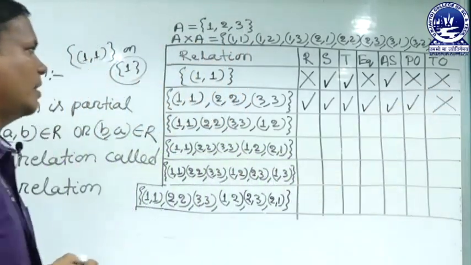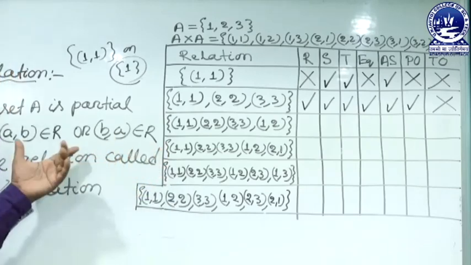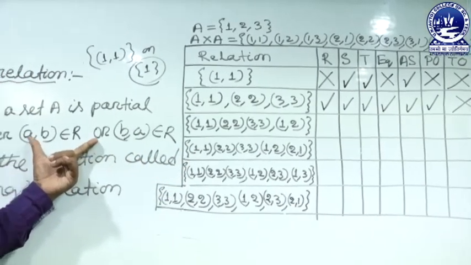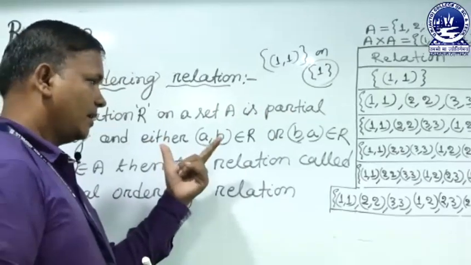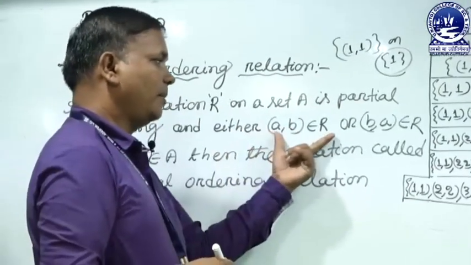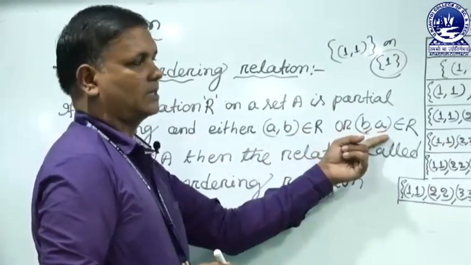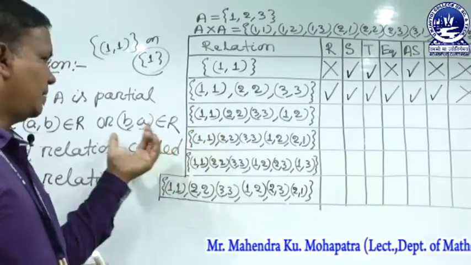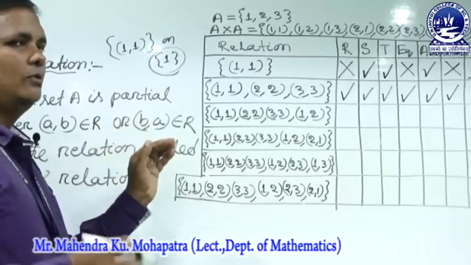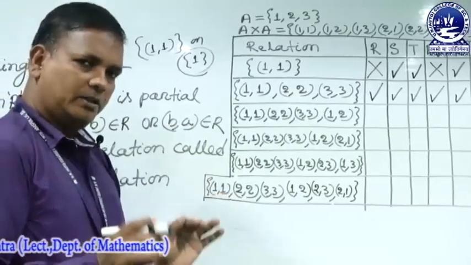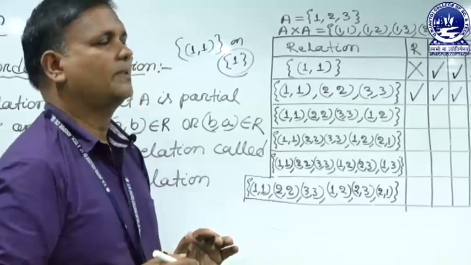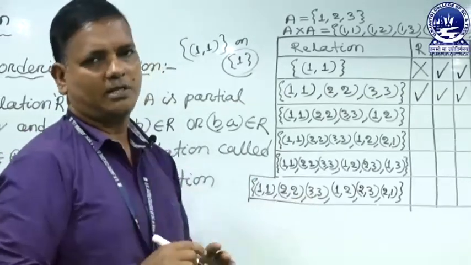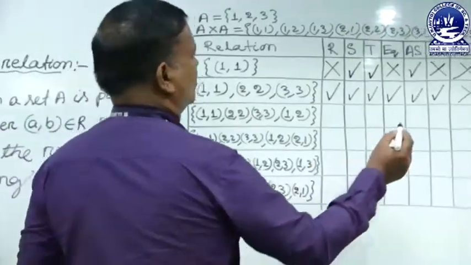Why is it called not total ordering? Here the definition says it is partial ordering and either AB or BA belongs to the relation. Here 1, 2 is not present. Among 1, 2 and 2, 1, either 1, 2 or 2, 1 must be present. If it is present, it is called total ordering. So it is not total ordering.